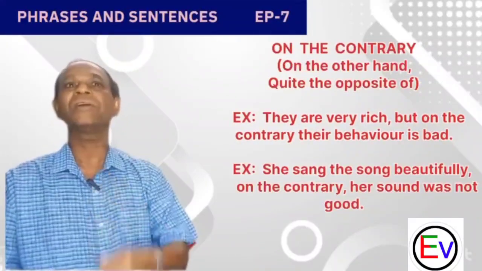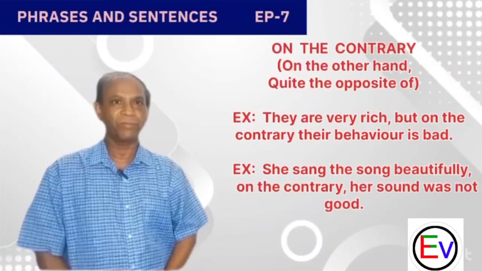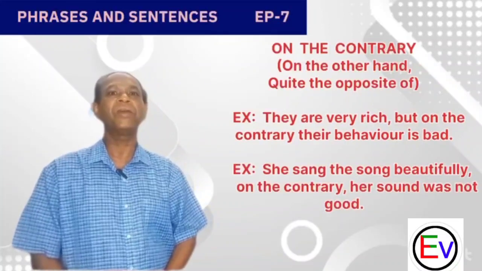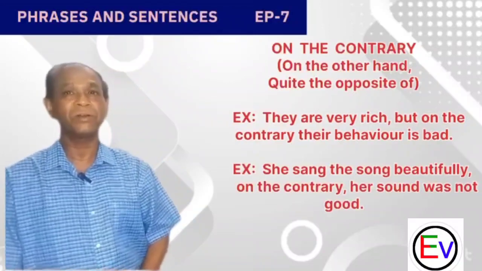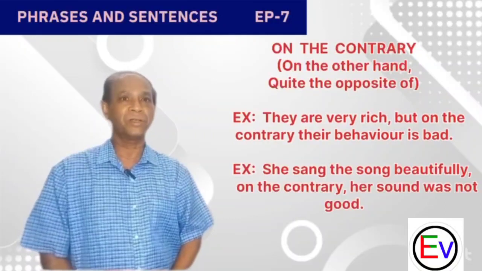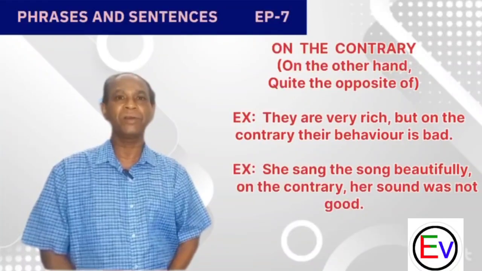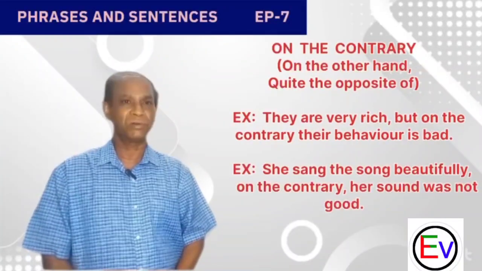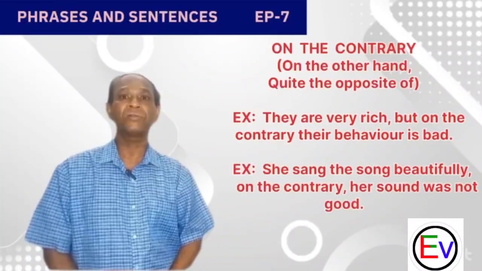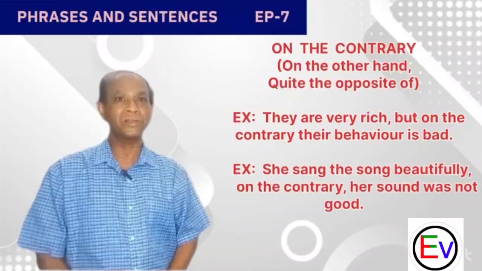Okay, we can go through some examples. The first example sentence is: they are very rich, but on the contrary, their behavior is bad. The next example sentence: she sang the song beautifully. On the contrary, her voice was not good. So these are the two example sentences that you could understand.